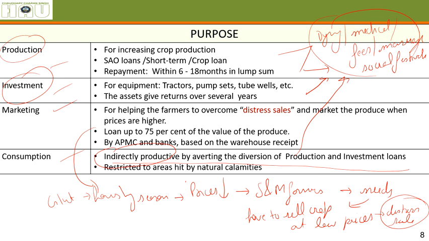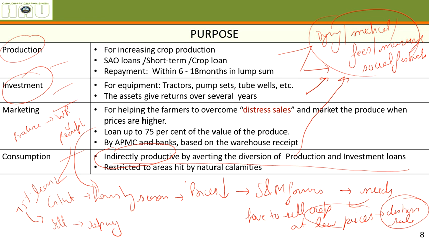To prevent this distress sale, take the produce to the warehouse. They'll give you a receipt, and the bank will give you a loan of 75% of the value of the produce that is stored. Whenever you are able to sell the crop at a higher price, go to the bank, sell the crop, and repay the bank. This is how it works. It prevents small and marginal farmers from selling their crop at low prices due to their problems just after the harvesting season.